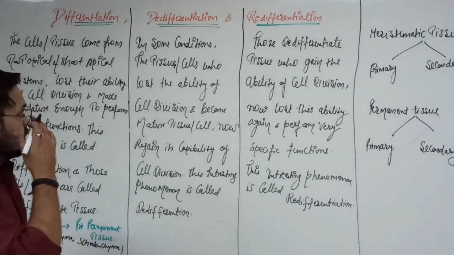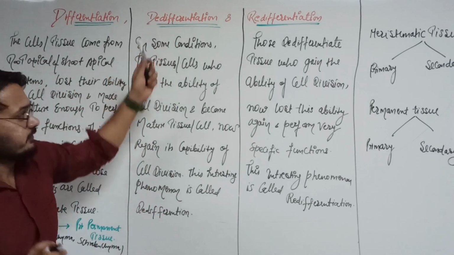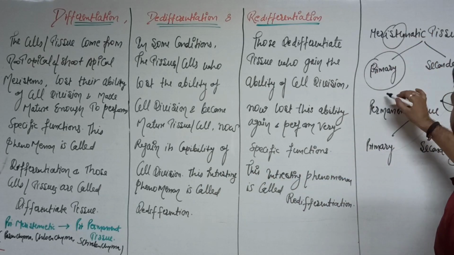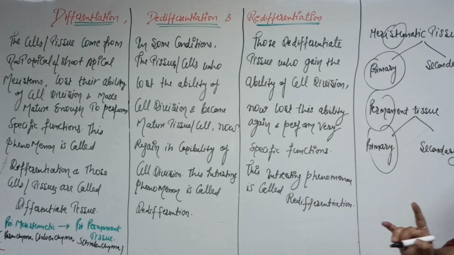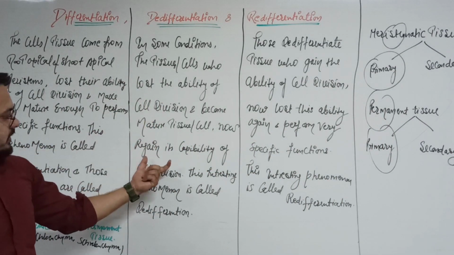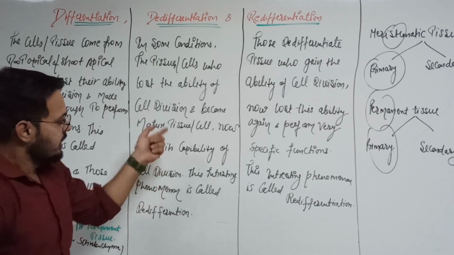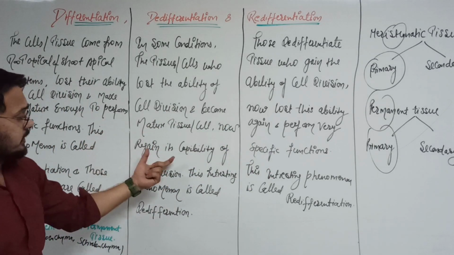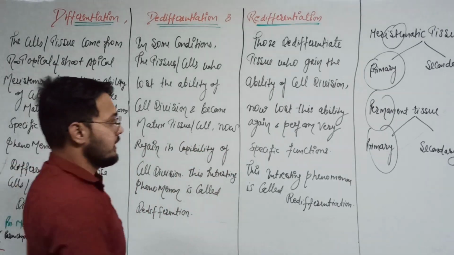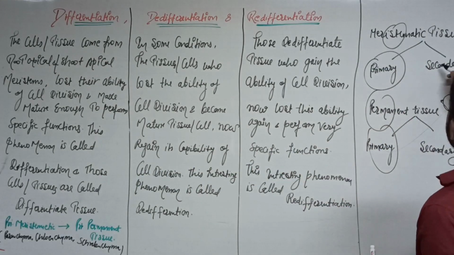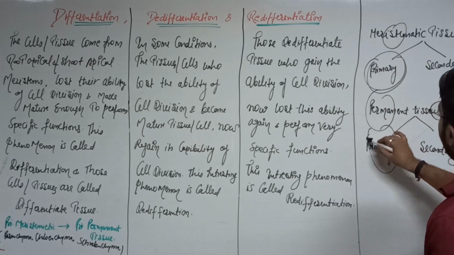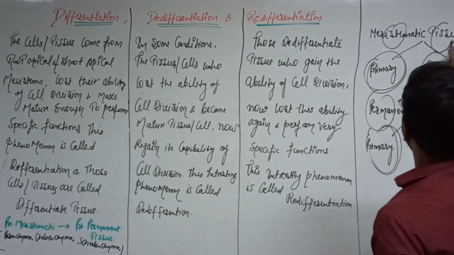Okay, that is clear. So, what is the example of the differentiation? Let's see here. First, primary meristematic tissue converts into the primary permanent tissue. Okay. So here, what is happening? Once the tissues gain the capability of maturity, they again gain the capability of cell division. So here, what will happen? The primary permanent tissue converts into the secondary meristematic tissue.